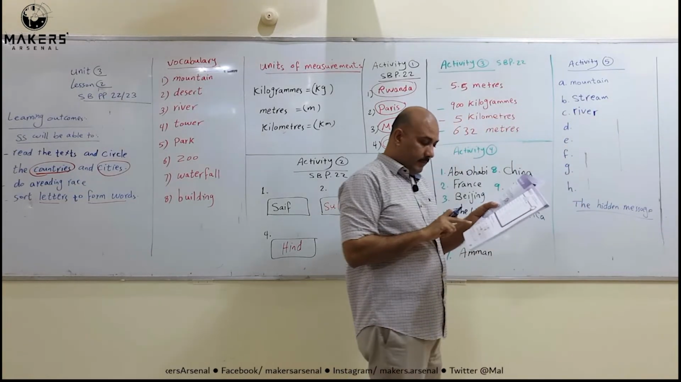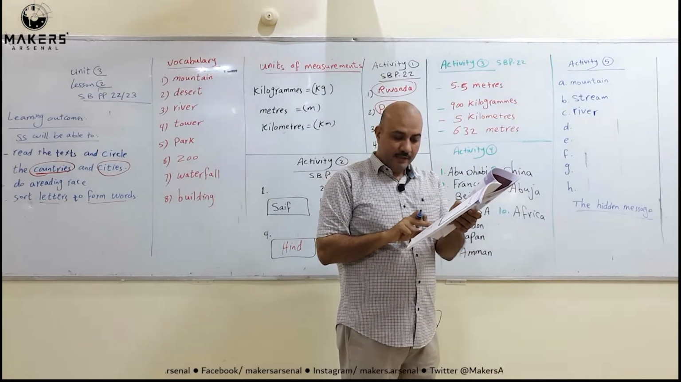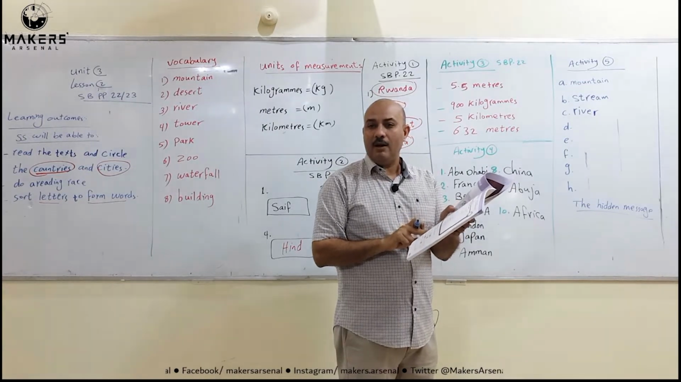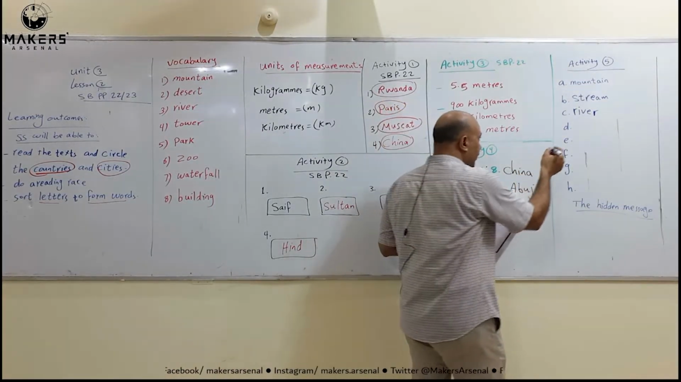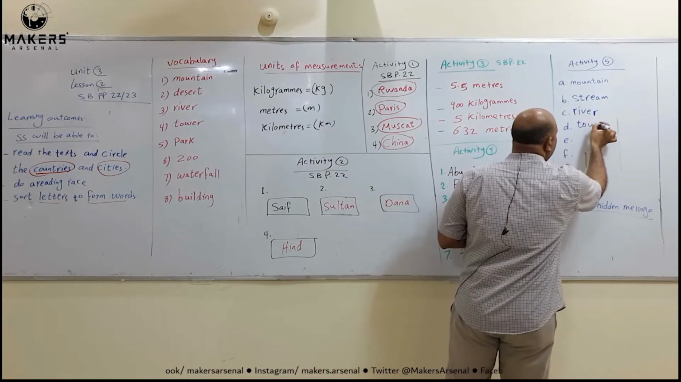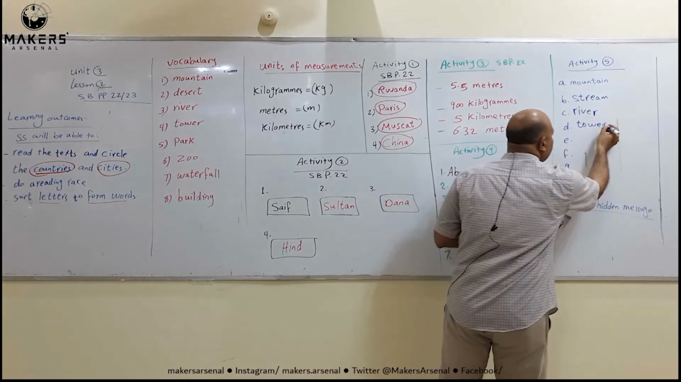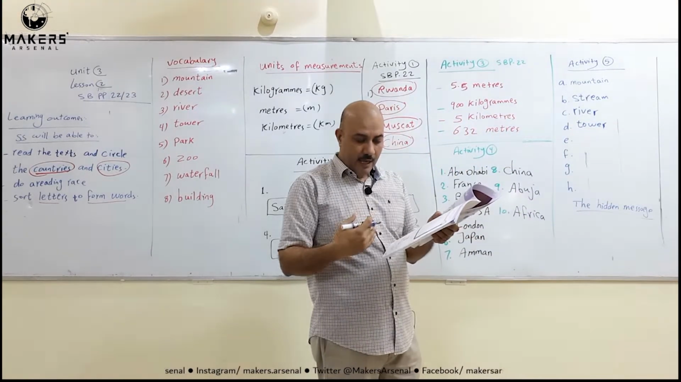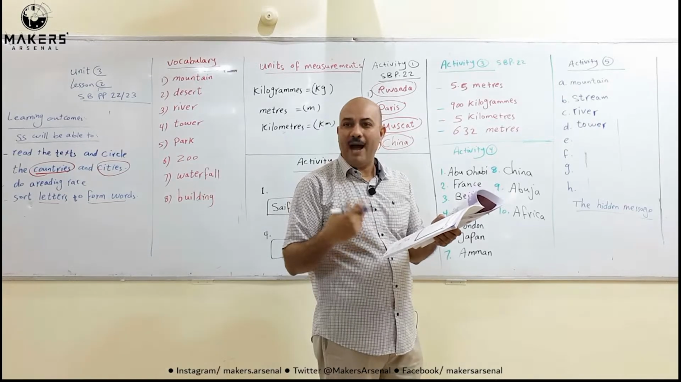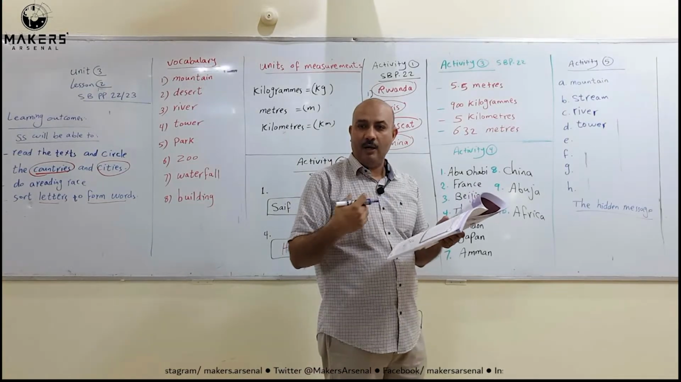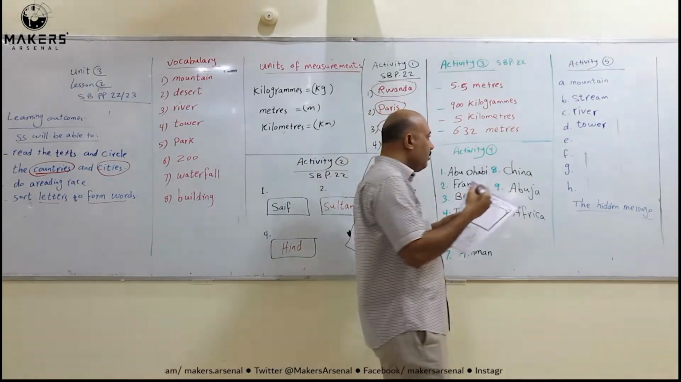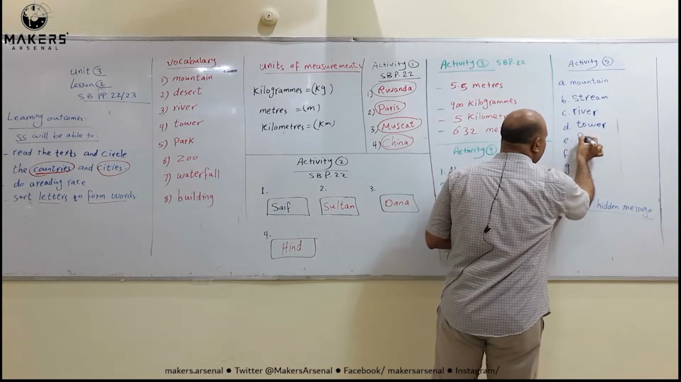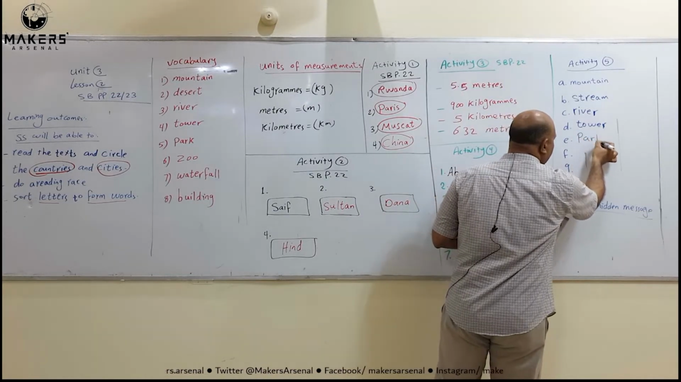D, E-O-W-R-T. If we make a word, we make tower, like the Eiffel Tower. T-O-W-E-R, tower. E-R-A-K-P, park, like Al Sahwa Park, Al Khoud Park here in Oman. So, park. P-A-R-K.